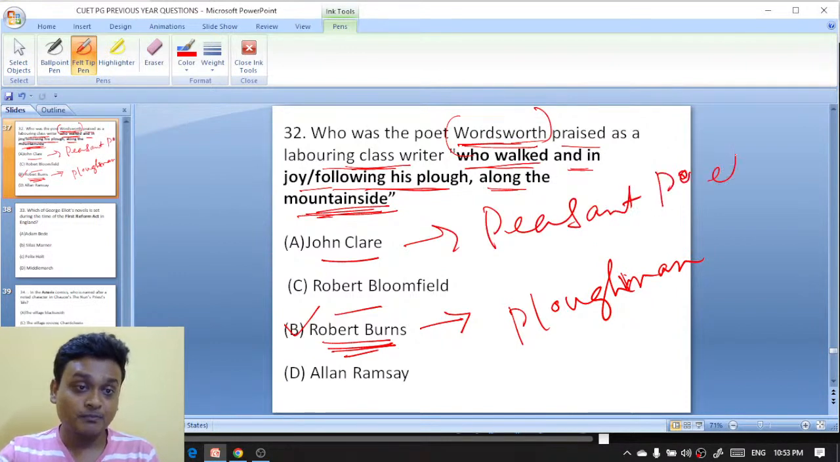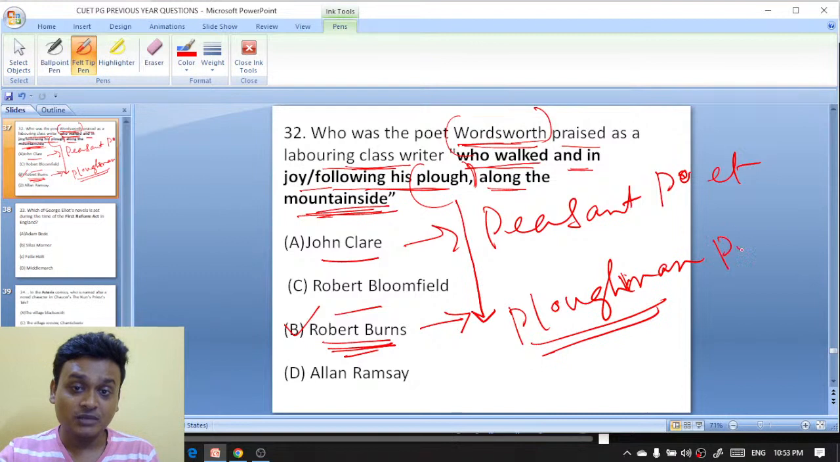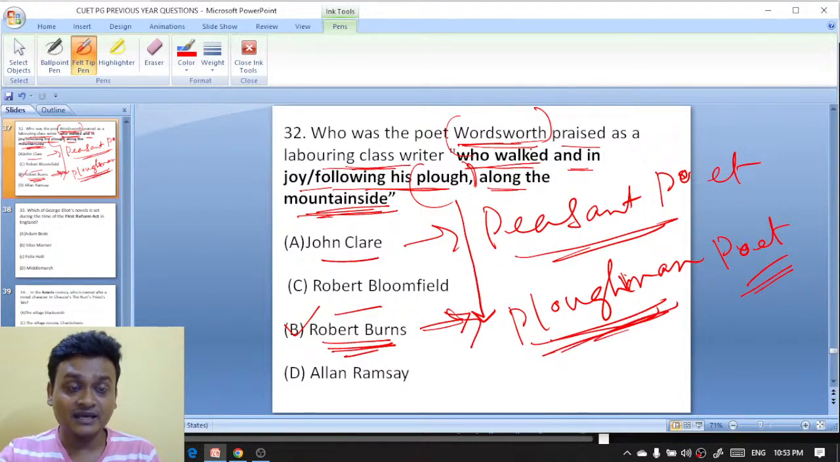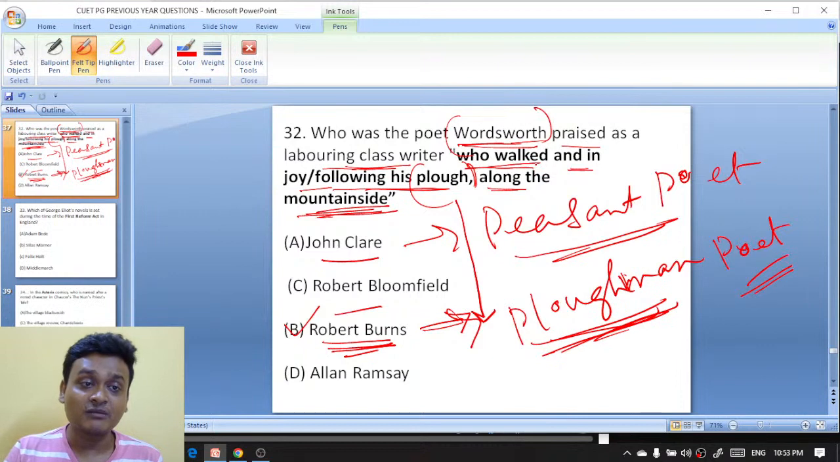Here the word is plough. Plough is associated with Robert Burns, that's why he is the ploughman poet. Robert Burns is the answer here. John Clare is known as the peasant poet, whereas Robert Burns is the ploughman poet. Wordsworth is talking about the ploughman poet Robert Burns in these lines, who walked in joy following his plough along the mountain side. You are absolutely right. Robert Burns is the right answer here.